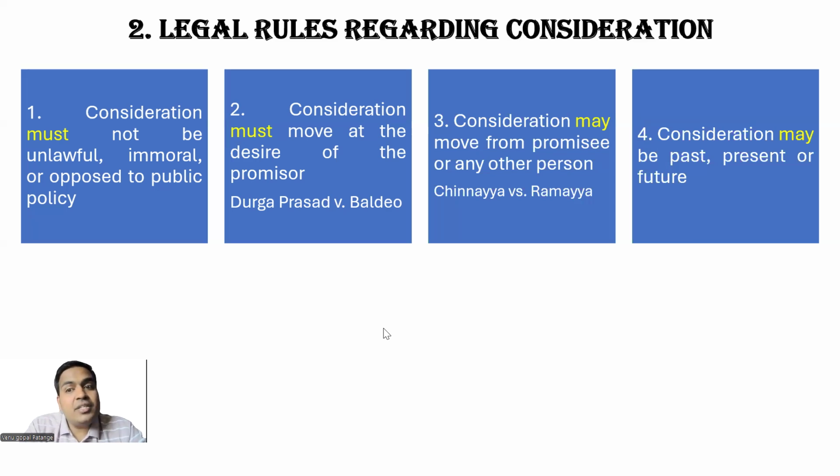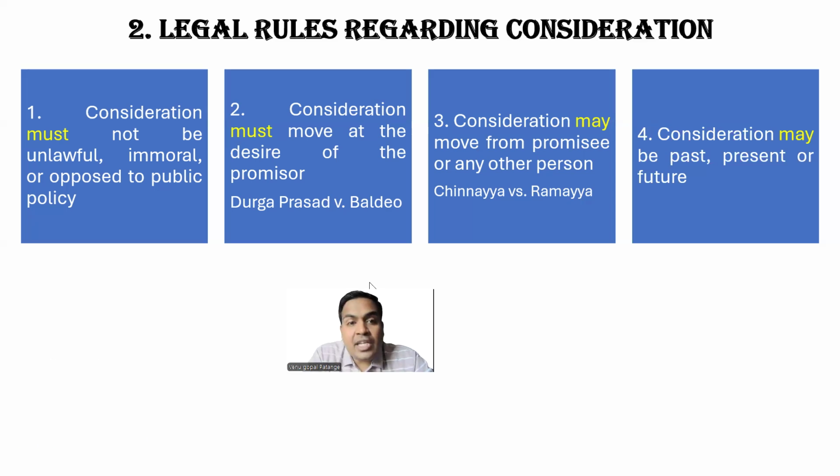Fourth point, consideration may be past, present, or future. Again, it's coming from the definition itself. Consideration can be that you would have paid in advance in the past, you are paying currently, or you may pay in future, like credit sales, right? So there are 3 legal rules coming from the definition itself. Once you can remember the definition, you already got 3 legal rules along with the definition as per the Act.